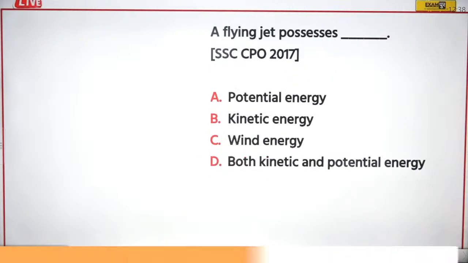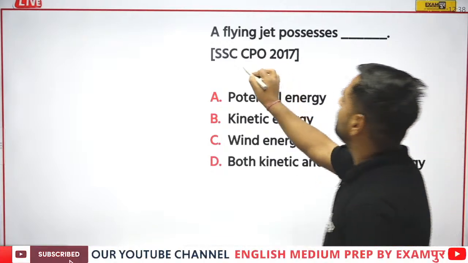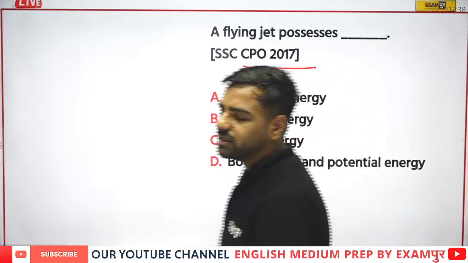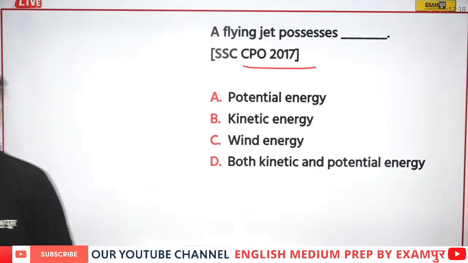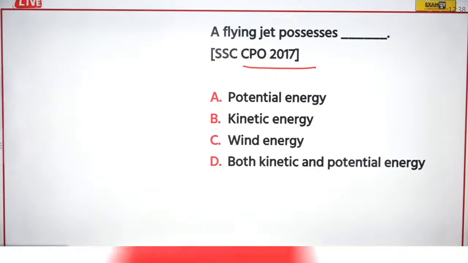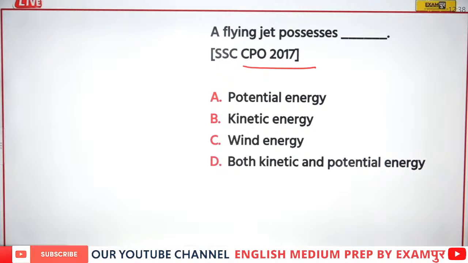Next, a flying jet possesses what? This is from CPO 2017. A flying jet is possessing which type of energy? Answer please.